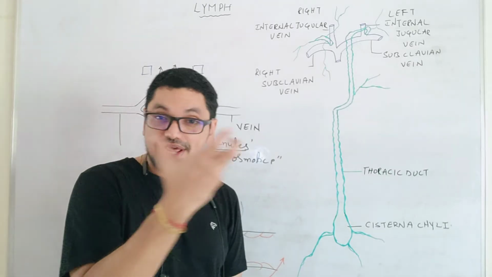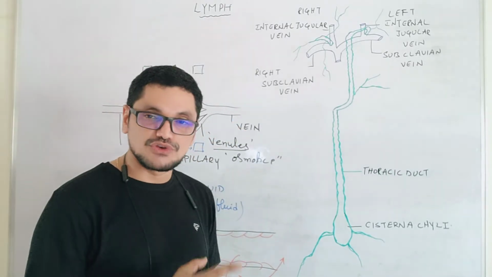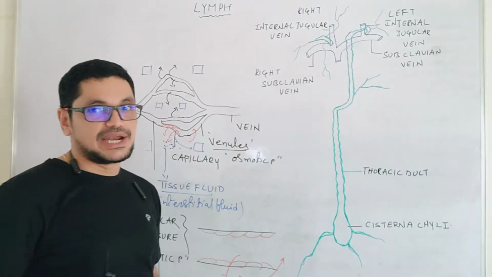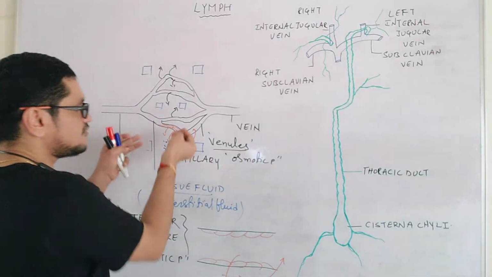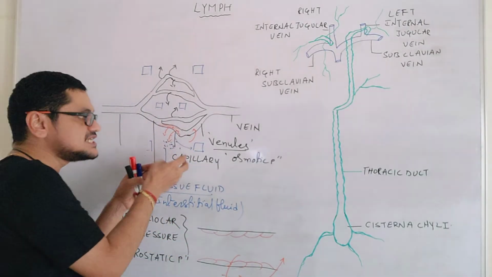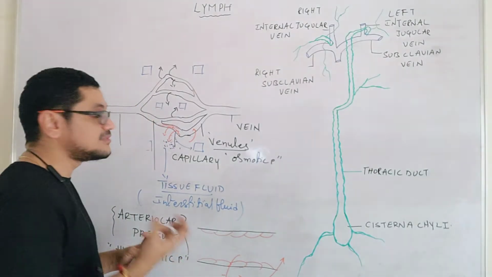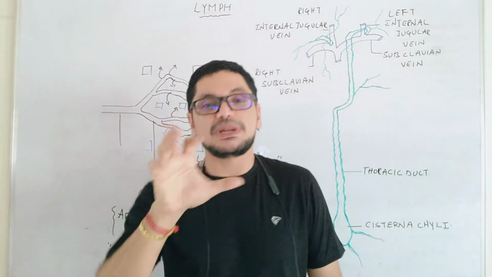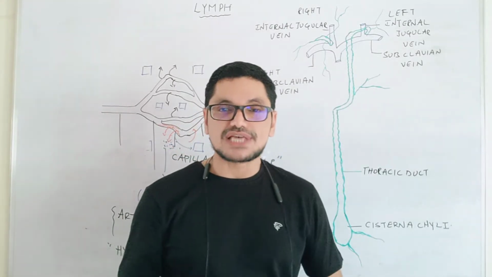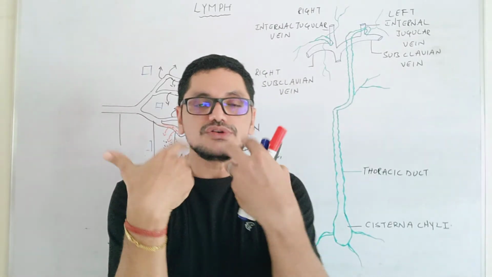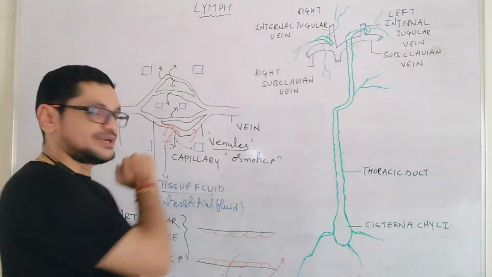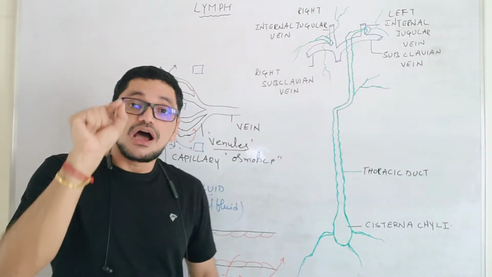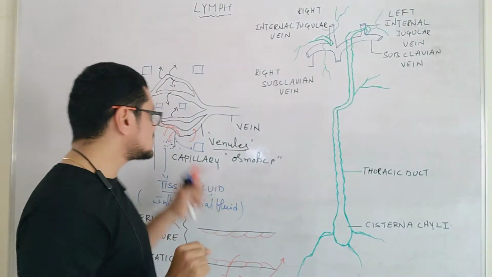Who is going to take that 10 to 15% of the tissue fluid again into the blood? Remember, what is the target? Fluid came out from the capillaries. Why will the fluid come out? Because in order to give oxygen, nutrients, and whatever the cells require, the fluid came out. And I told you how it came out. It came out because of the diffusion process.